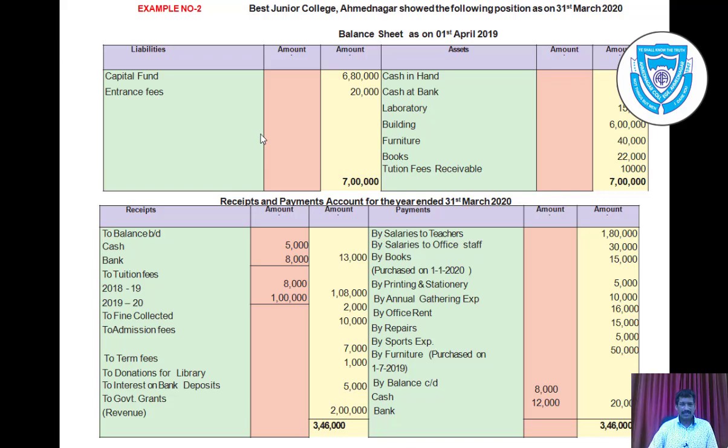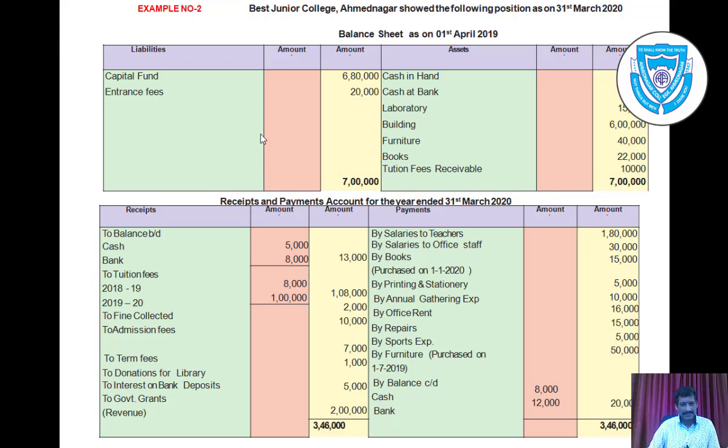This example is of Best Junior College, where there is a liability side and an asset side. First let us see the liability side. Capital fund is given as 6,80,000, entrance fees 20,000. Then assets are given: cash in hand, cash at bank, laboratory, building, furniture, books, tuition fees receivable. Also a receipt and payment account is given for the year ended 31st March 2020.